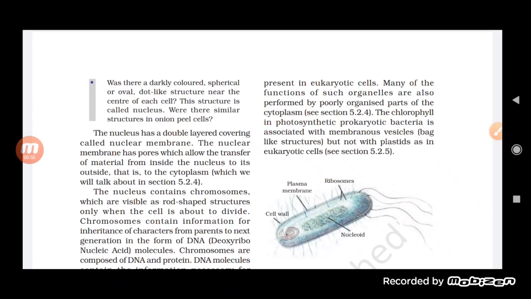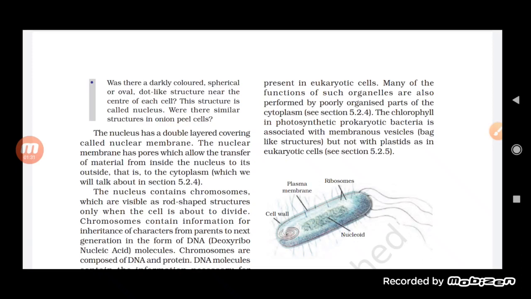Even in the primitive bacteria, the chlorophyll of photosynthetic prokaryotic bacteria is associated with membranous vesicles, but there is no plastid as we see in a eukaryotic cell.